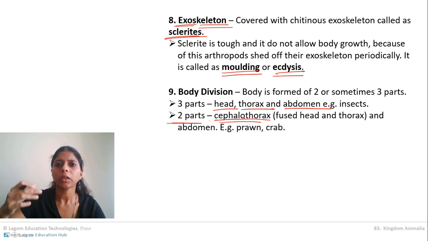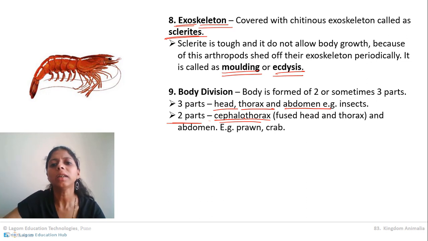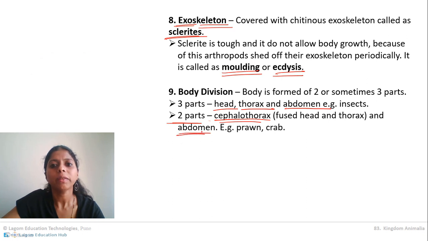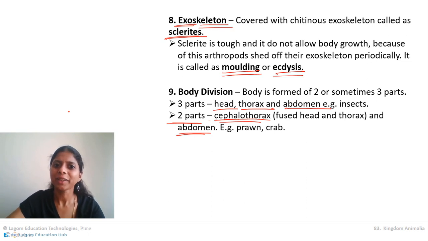Even in prawns, whatever eyes are upward and downward, whatever we see, it is a cephalothorax, and the abdomen is also present. Understanding? So body division is either into three parts or into two parts. Three parts: head, thorax and abdomen, while two parts: cephalothorax and abdomen. Clear about it? Let us go to the next point. First 9 points are clear. I am going a little faster, but it will be helpful for you to understand it in a quick way.